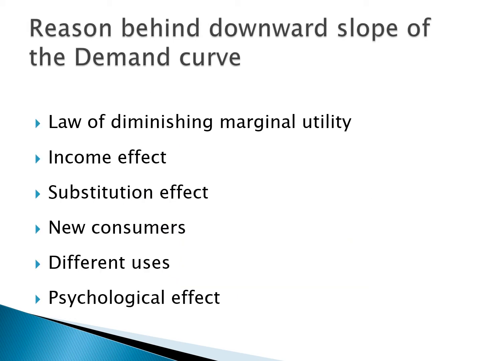Reason behind downward slope of the demand curve. First one, law of diminishing marginal utility. The law of demand is based on the law of diminishing marginal utility. According to the cardinal utility approach, when the consumer purchases more units of the commodity, its marginal utility declines. So the consumer will purchase more units of that commodity only if its price falls. Thus, a decrease in price brings about an increase in demand.